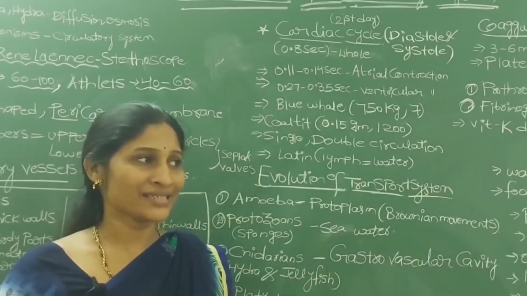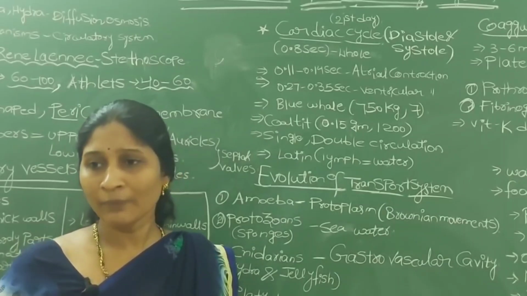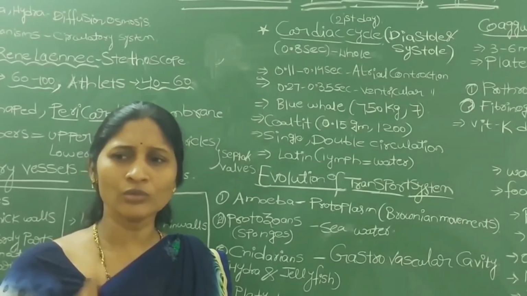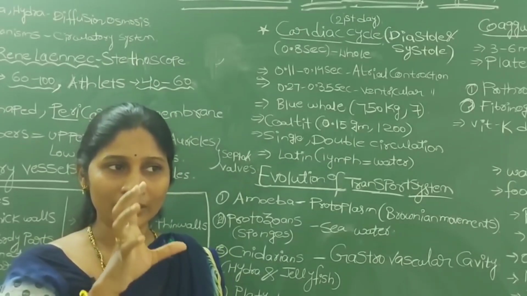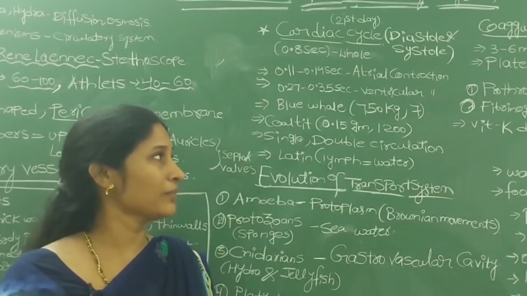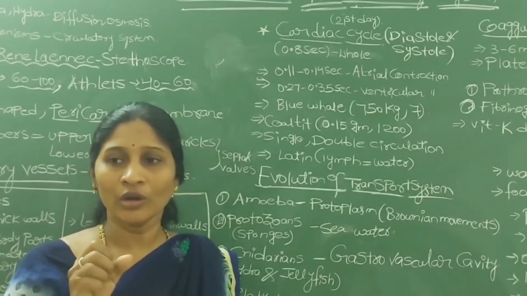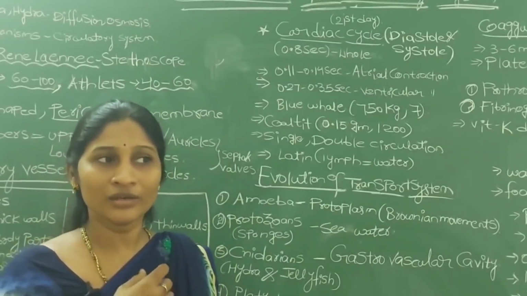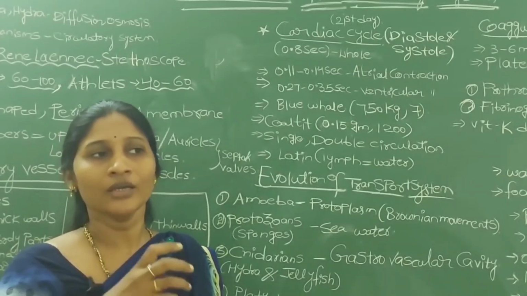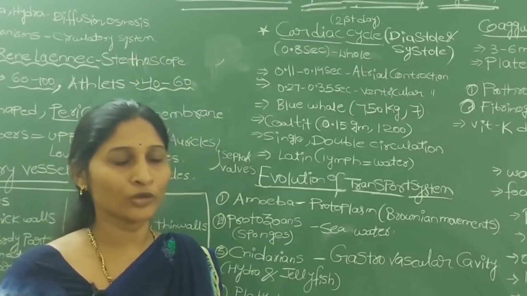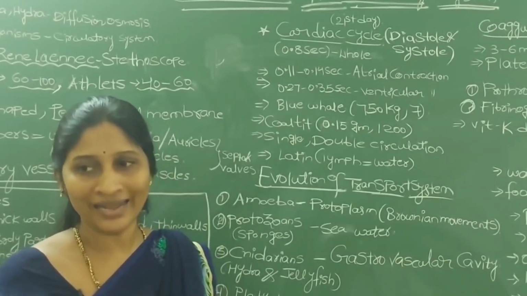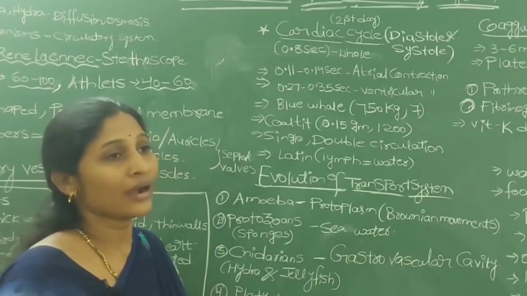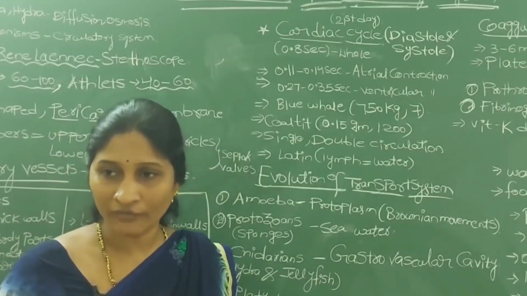And what is meant by the cardiac cycle? To supply blood to the overall body, the heart, just like a machine, continuously pumps. If you carefully observe the pumping process, it includes one contraction and one relaxation, contraction, relaxation. You hear the sound like lub dub. These sounds are produced by the alternate contraction and relaxation of the heart. So the cardiac cycle means one contraction and relaxation of the heart chambers.